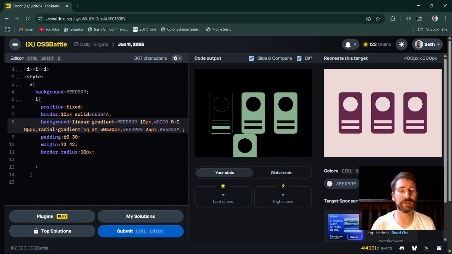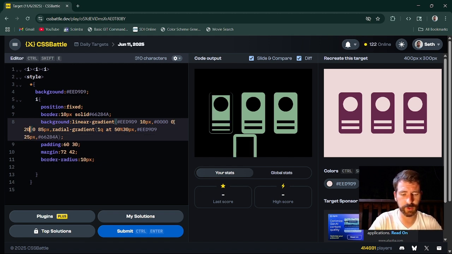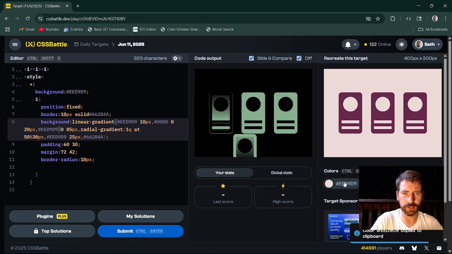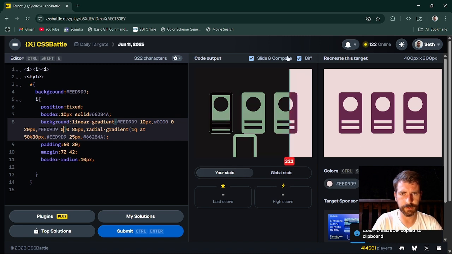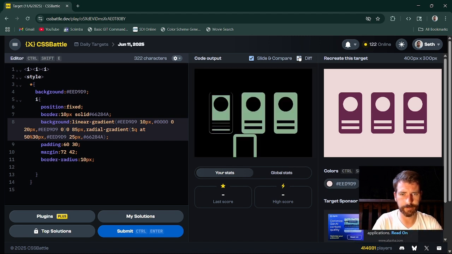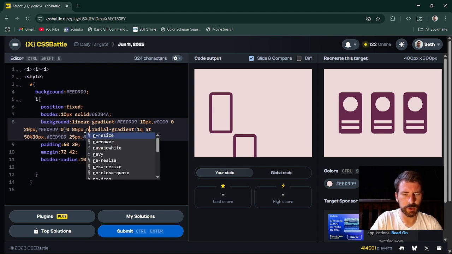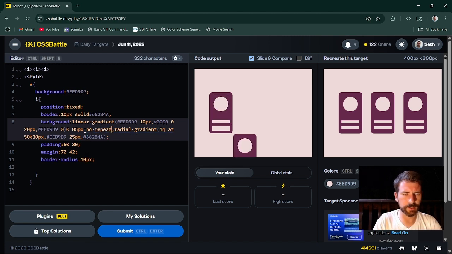You know what? Just to make life easier, I'm going to write the rest of the gradient. Let's go ahead and do a third color stop. You're going to do 20 pixels, and then we're going to go back to the white and hit a 0. There we go. Oh, but if I do that, it wants to extend. Oh, I know what I can do. We can just write in a no repeat. There we go. And we're going to go 30 pixels. That's still too much.